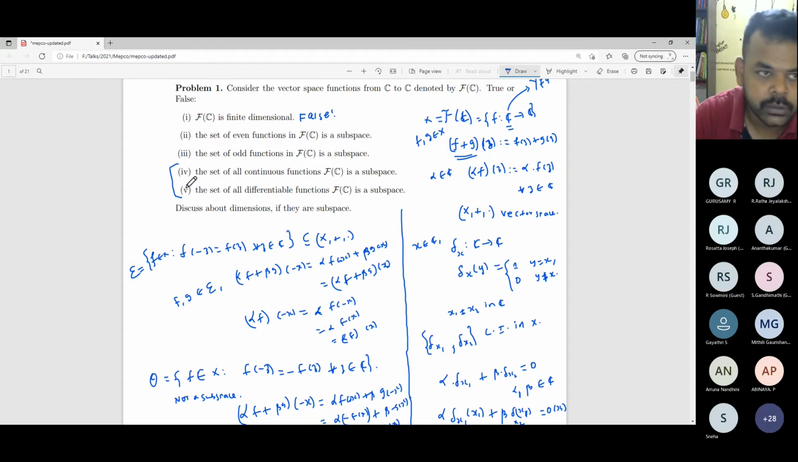And a more interesting question would be to consider what type of infinite dimensional spaces these two spaces are. So what is the dimension of the set of all continuous functions from C to C? Can it be countably infinite or uncountably infinite?